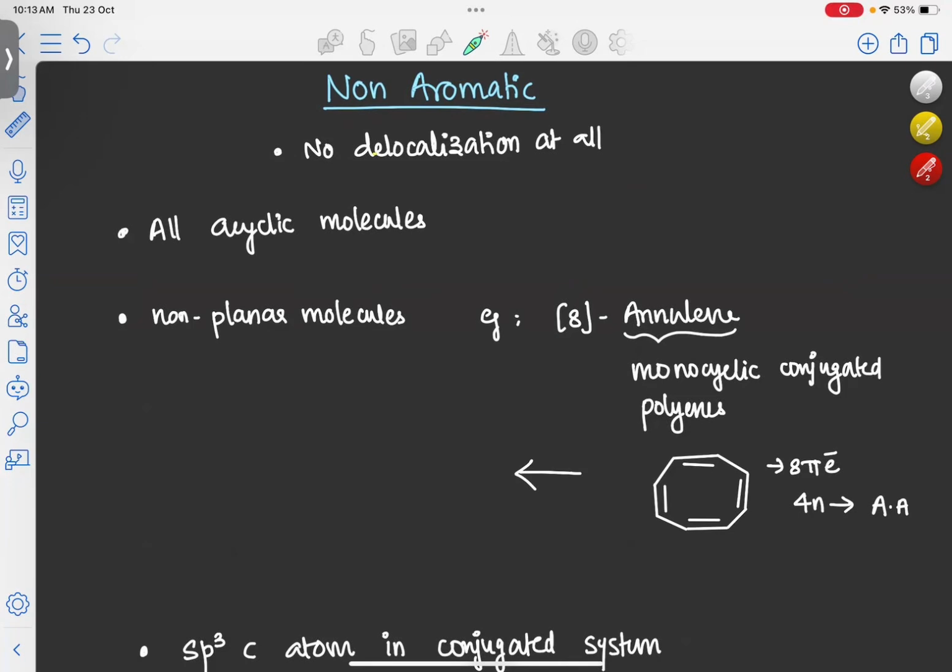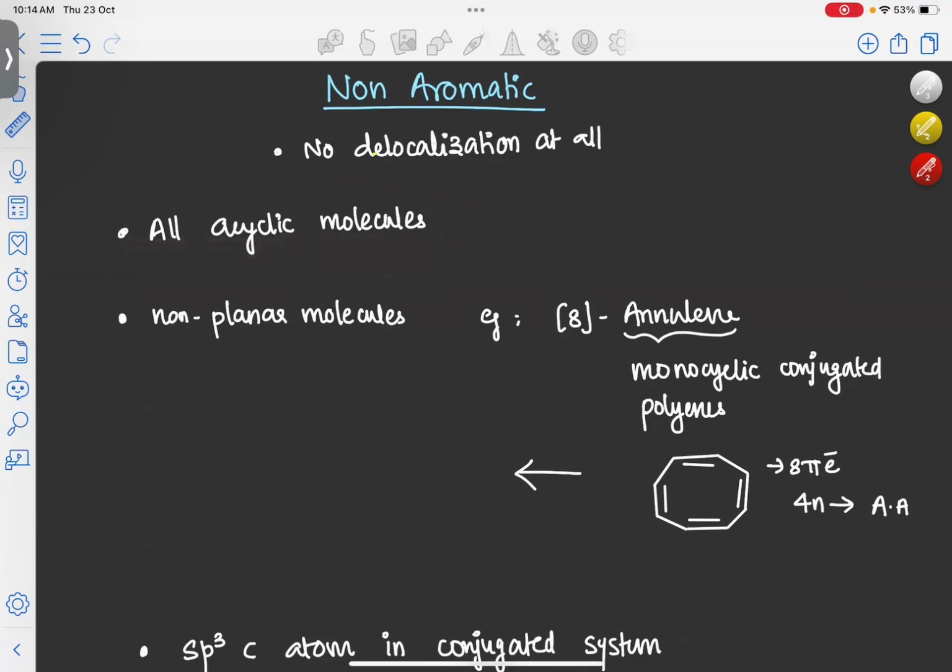The first one is that all acyclic molecules are non-aromatic. The first point for aromatic and anti-aromatic was that the molecule should be cyclic. So the first criterion to be non-aromatic is that the molecule is acyclic. If you take the opposite of the criteria that make a molecule aromatic or anti-aromatic, it will become non-aromatic. So all acyclic molecules will become non-aromatic.